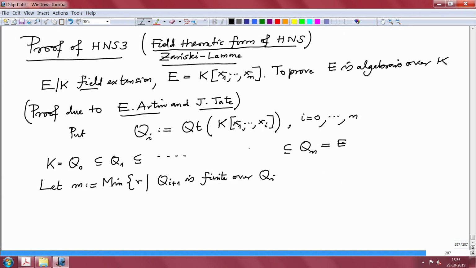See, Qi plus 1 is somewhere here and Qi is here. So I take where this is finite over Qi. This simply means that Qi plus 1 is a finite dimensional Qi vector space.